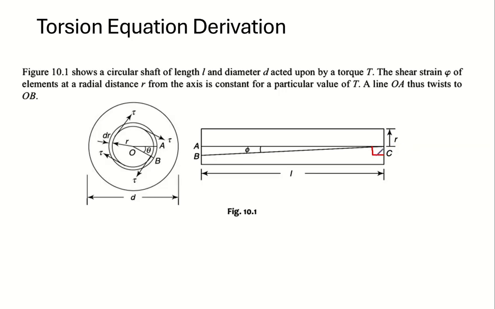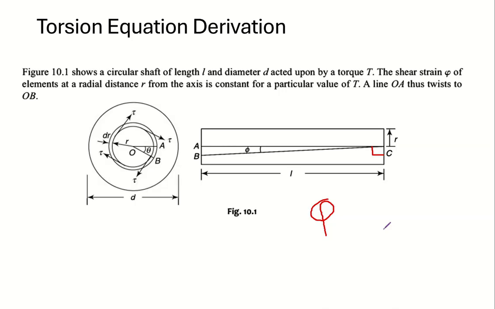After the twisting moment was applied, there is a slight rotation. AC has changed its orientation. The change in angle is phi. So phi is nothing but the shear strain due to the applied twisting moment.